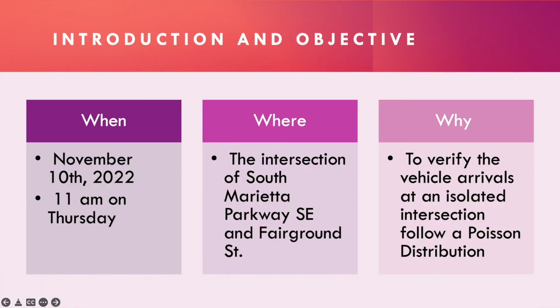Introduction. When did we collect the data? It was at 11 a.m. on Thursday, November 10th. We chose our regular intersection of South Marietta Parkway Southeast and Fairground Street. The reason we did that is to verify that vehicle arrivals at an isolated intersection follow a Poisson distribution.